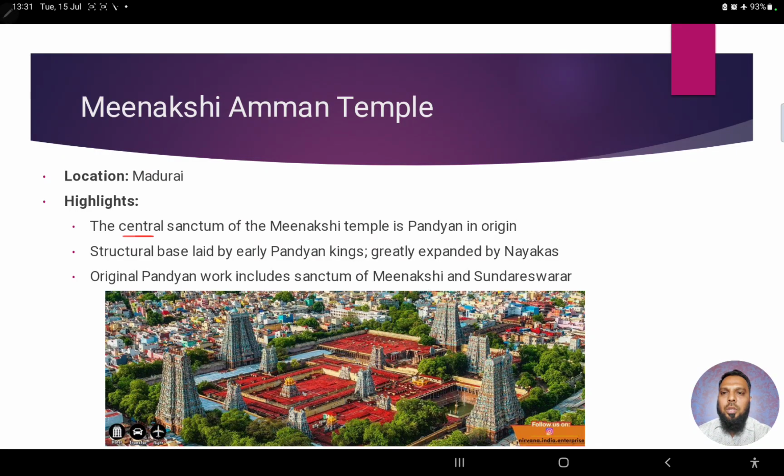Right? So the central sanctum of the Meenakshi temple is Pandyan in origin. The structural base was also laid by Pandyan kings, but later on this temple was expanded by the Nayakas. So the original Pandyan work includes the sanctum of this particular Meenakshi temple and the Sundareshwarar shrine. Therefore, this is the distinguishing feature. It's a very large temple, a very grand temple.